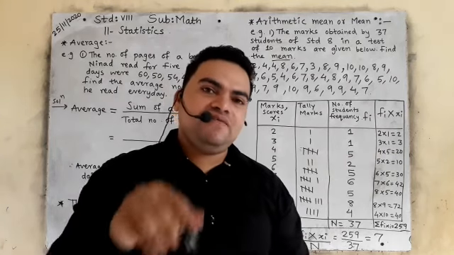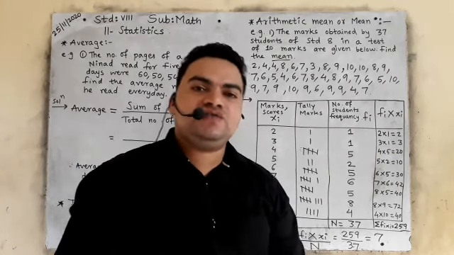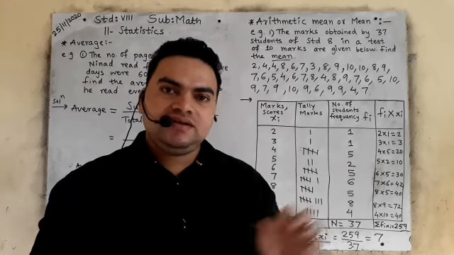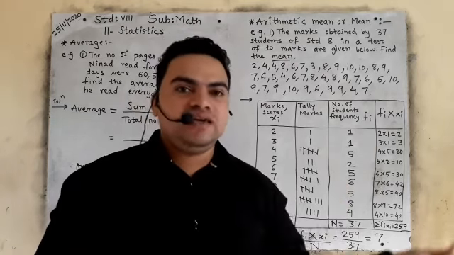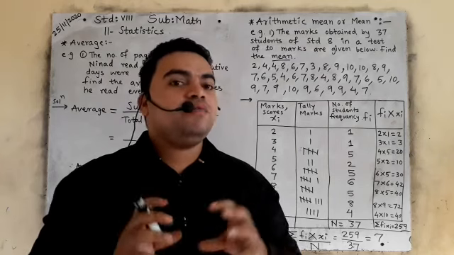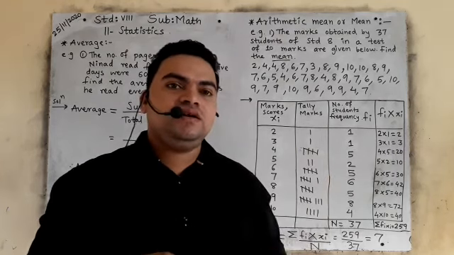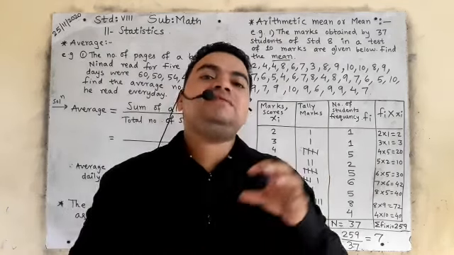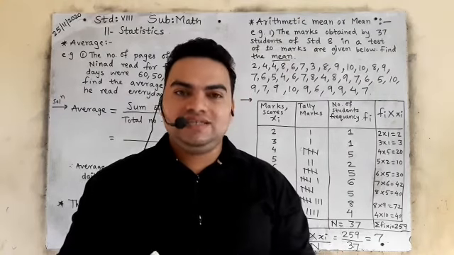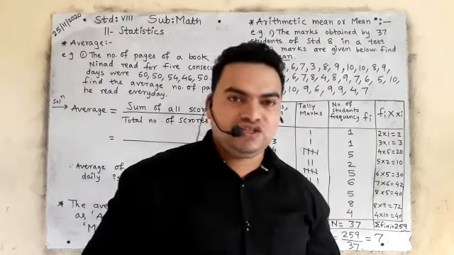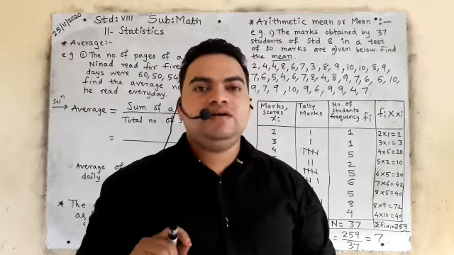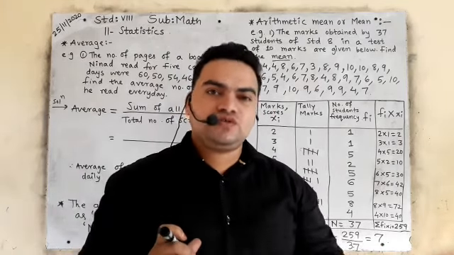So we will use the average formula. And what is the average formula? Average is equal to the sum, meaning addition, of all the given scores upon the total number of scores.